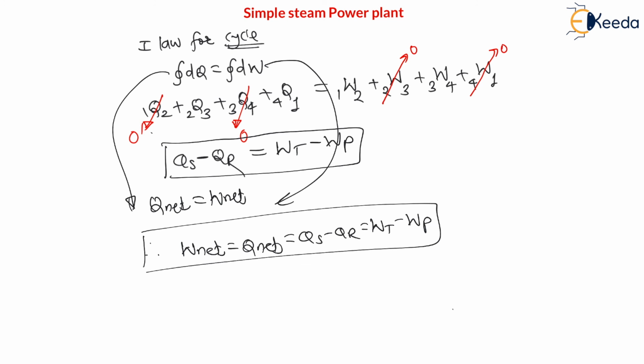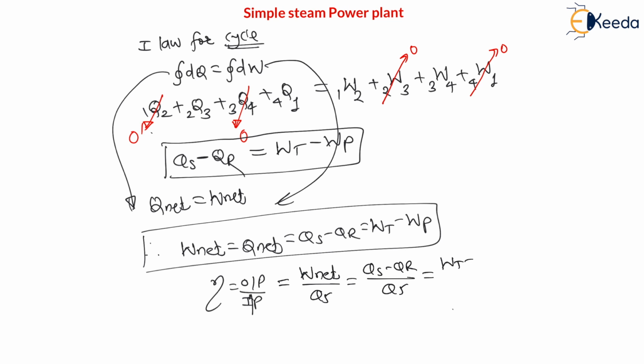Now my dear students, for any cycle, efficiency is nothing but output divided by input, right? Now here output is net work output from the cycle and input is heat supplied to the cycle. Therefore here we can write net work output divided by heat supply. Again net work output is heat supply minus heat rejected divided by heat supply, which is also work of turbine minus work of pump divided by heat supply.